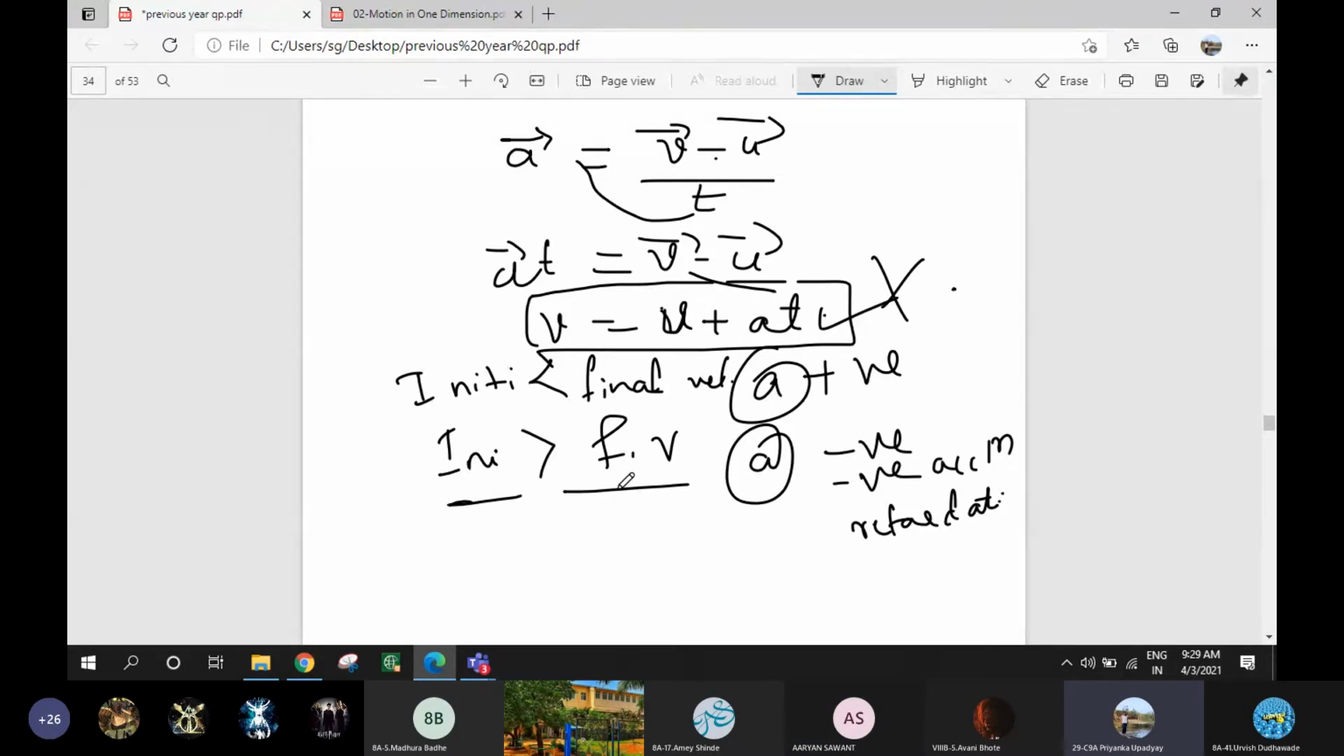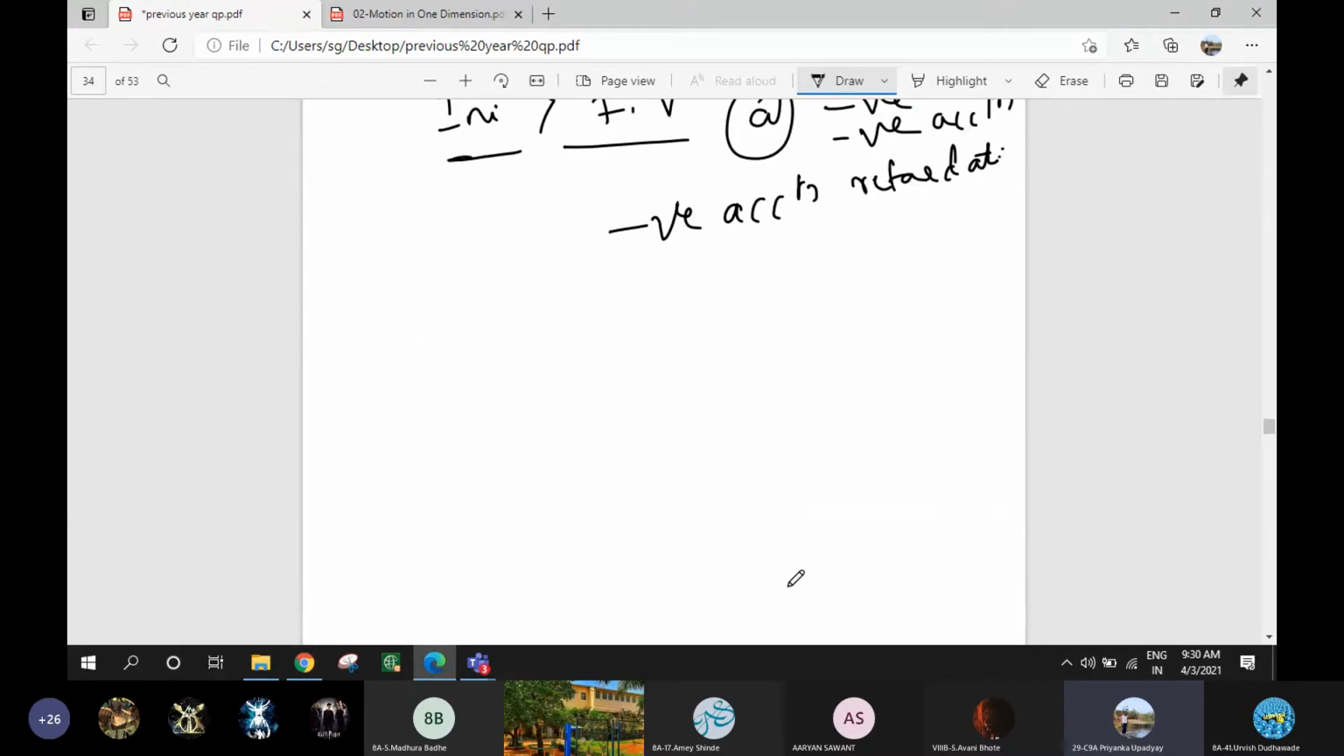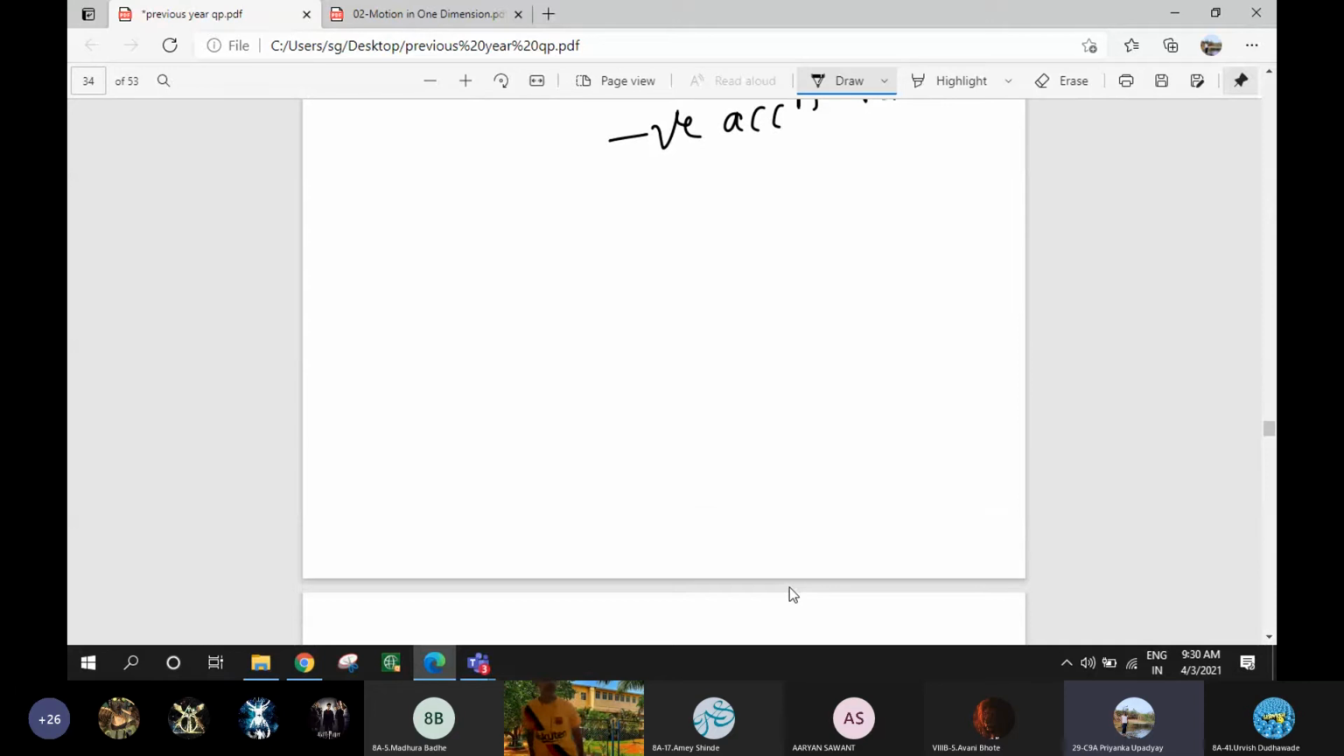Is it clear, children? Yes, miss. Now there are two examples given, one related to acceleration and another related to retardation, on page number 32. Suppose a car is initially at rest. Initially at rest means what should I write? U is equal to zero.